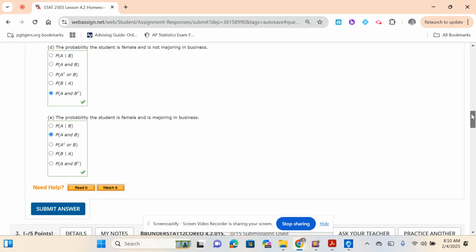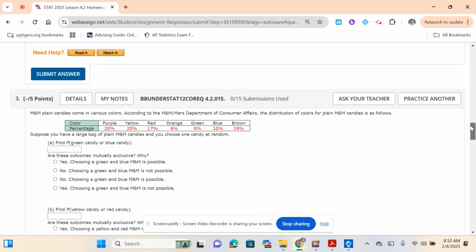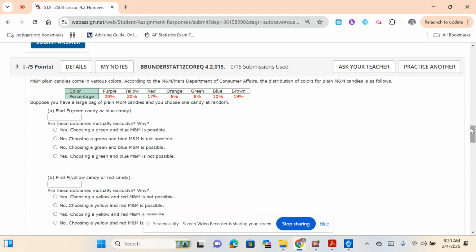Let's look at number 3. M&M plain candies come in various colors. According to M&M Mars Department of Consumer Affairs, here is the distribution of colors for plain M&Ms, and we're going to have different numbers here. Find the probability of a green or a blue. And I believe they want you to put this as a decimal. They might accept a percent.